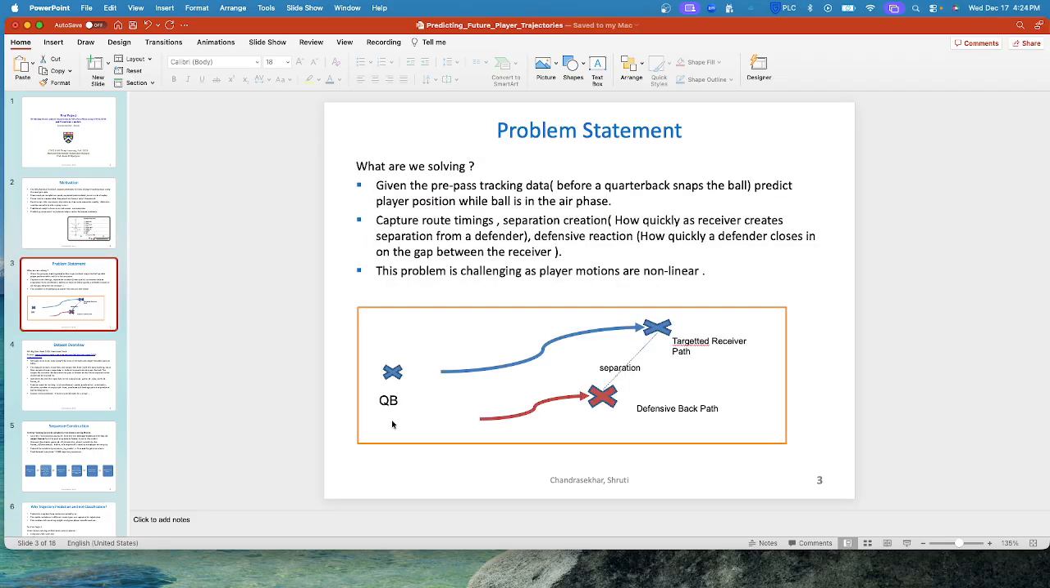The problem I am solving is: given players' tracking data before the pass is released, can we predict where players will move while the ball is in the air? Instead of classifying routes, I focus on trajectory prediction, which allows us to analyze timing, separation, and defensive reaction, all of which happen dynamically and continuously.